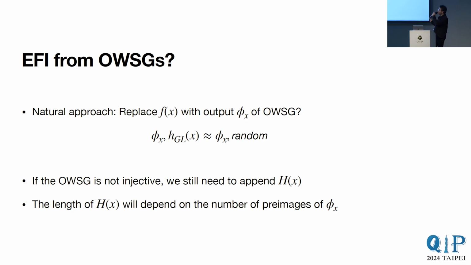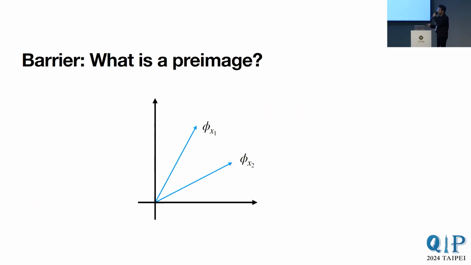And now, because the one-way state generator may not be injective, we still need to append the hash of x to make it behave more injective. And this is where we run into a problem. Because the length of a hash of x will depend on the number of preimages of phi, this causes an issue in the quantum setting, which is it is not always clear what does and does not count as a preimage in the quantum setting.